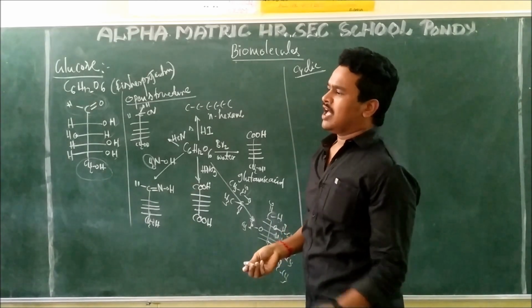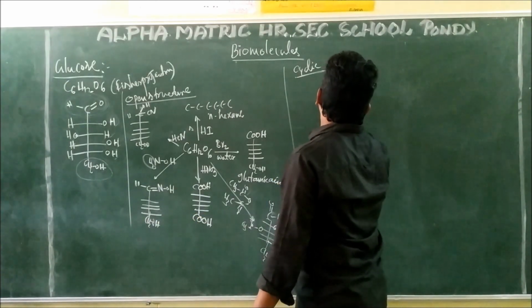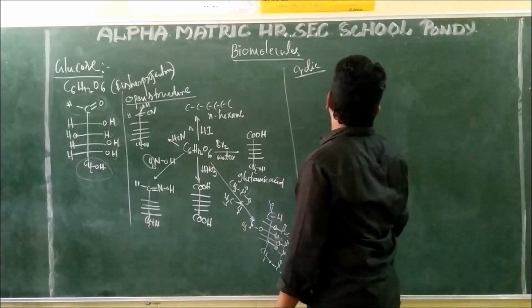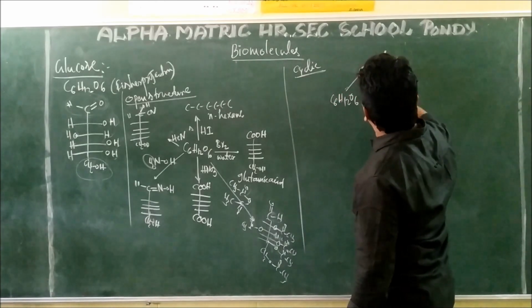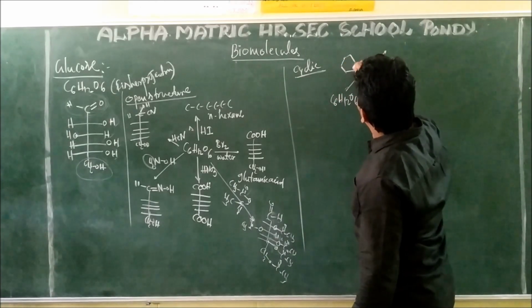What are the reactions? When we take glucose, C6H12O6, and react it with 2,4-dinitrophenylhydrazine,